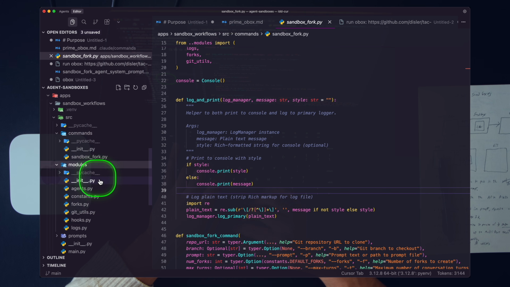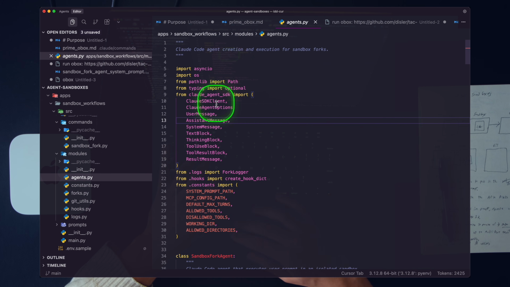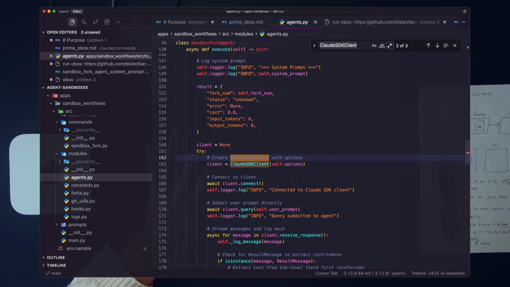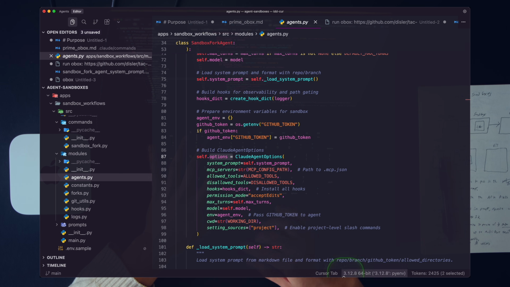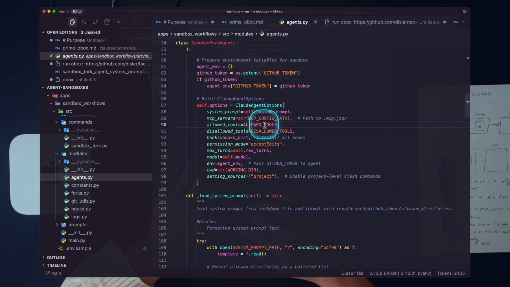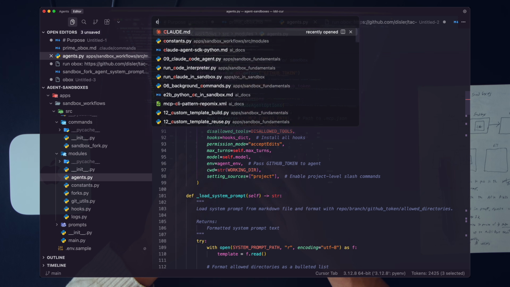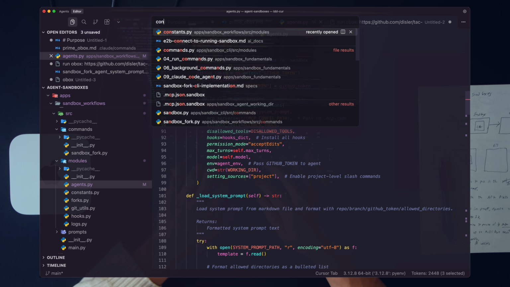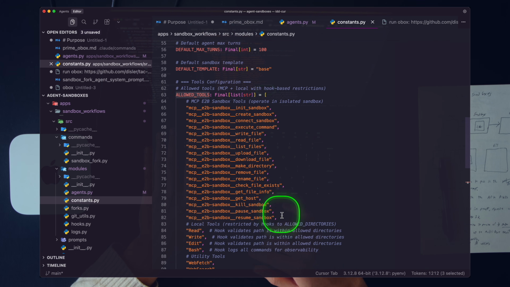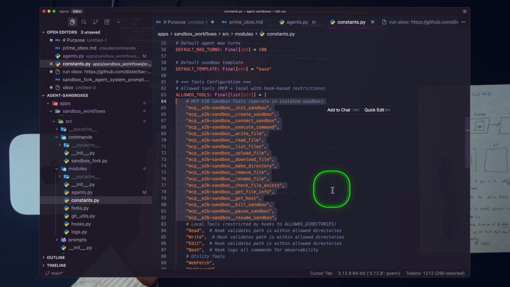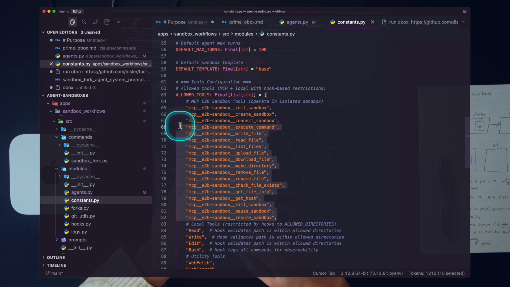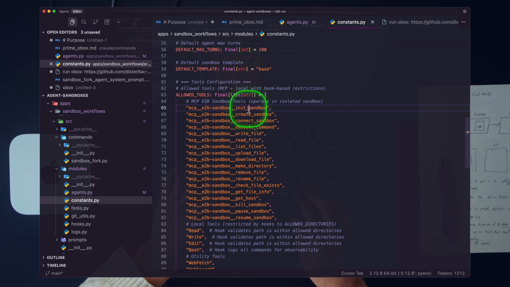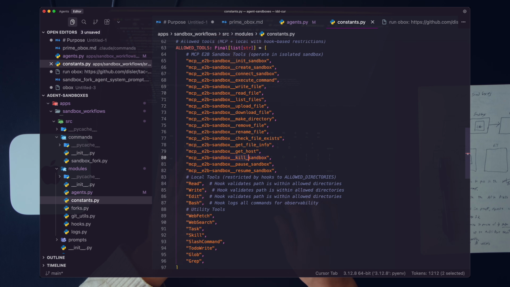Two important things to mention here. If we go into agents, we are of course using the Claude Code agent SDK. This is in fact a custom agent where we pass a prompt into, and then if we look for options, you can see all of our Claude Code options that we're setting up. We have allowed tools, disallowed tools, and the most important piece here is that if we go into our constants and search our allowed tools, you can see here is all the tools, right? The new MCP specific tools that we're building out to help our agent interact with this specific service. You can kind of get the idea of how this works, right? Init, sandbox, create, connect, execute, kill sandbox right there.